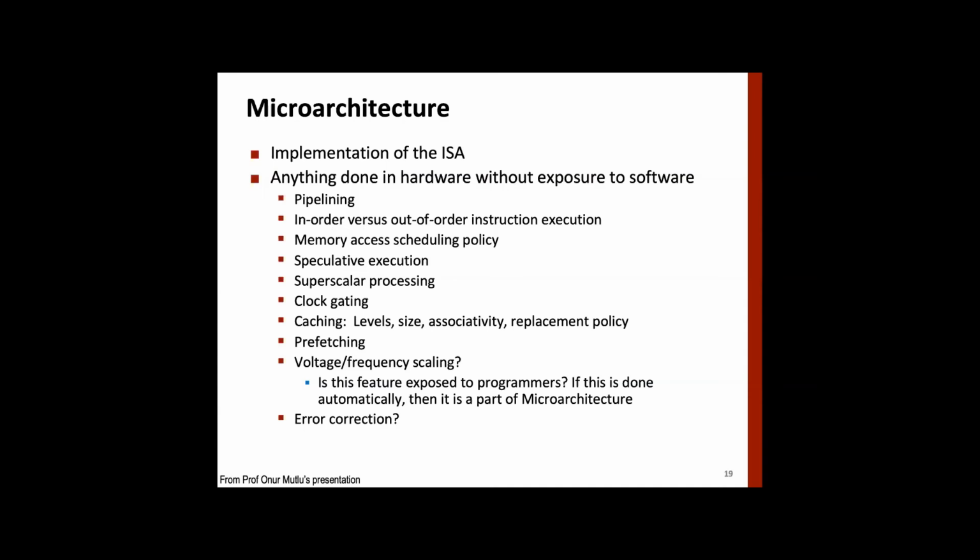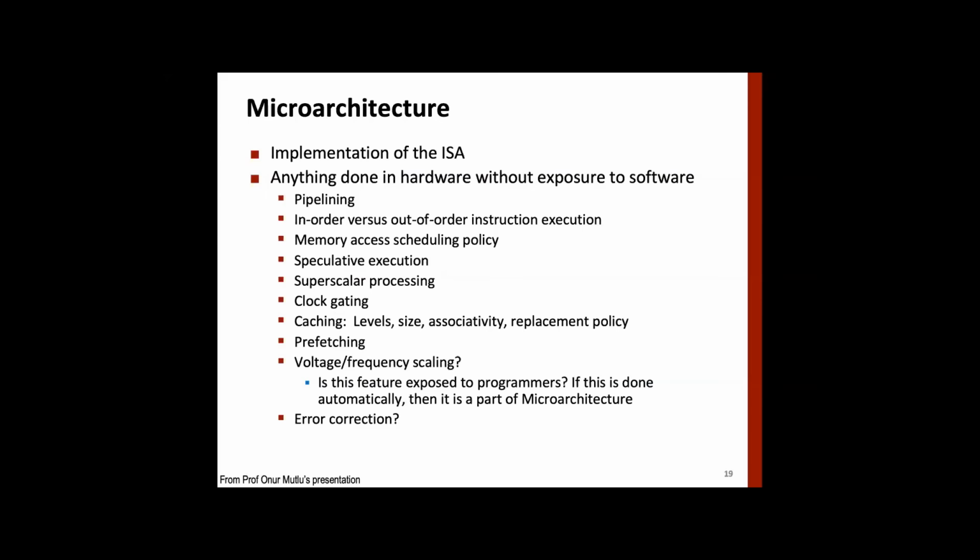You can define these, right? So anything that we are defining here should be visible to the programmer. So caches can be defined, may not be defined. If an assembly language program or assembly language instruction has an instruction corresponding to any one of these, then it's part of ISA. Otherwise, it has to be implemented. So all these things are to be implemented in microarchitecture if they're not defined in ISA.